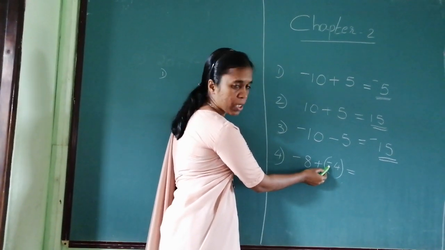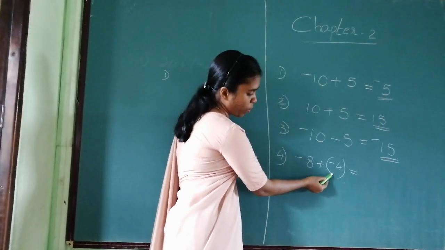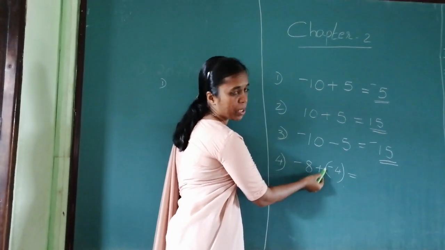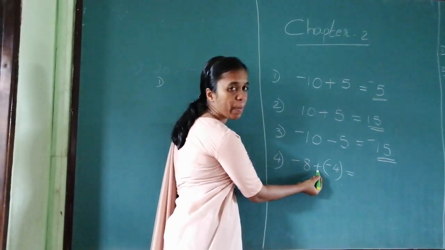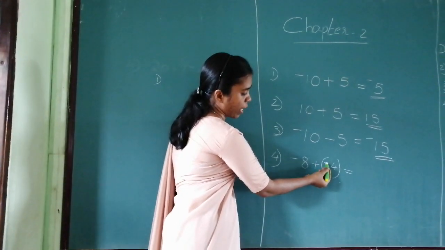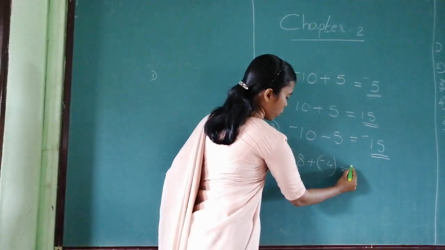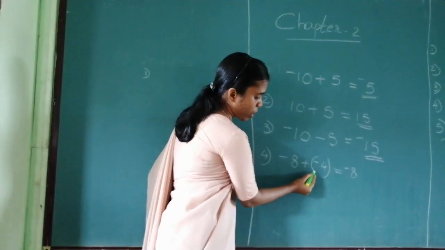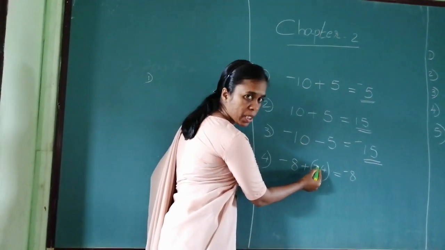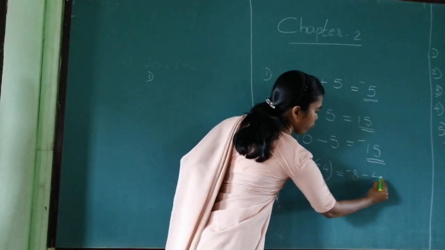This is plus and this is minus. This operation indicates this is a multiplication. If this is plus and this is minus, you open the bracket first. So plus and minus gives you minus. So you have minus 8 plus, this is a multiplication, so plus into minus, minus 4.